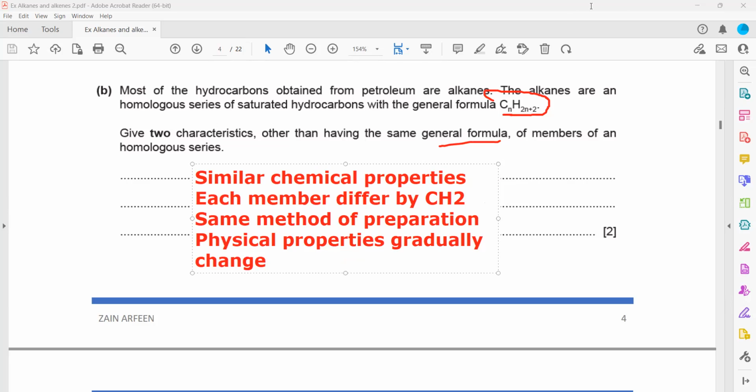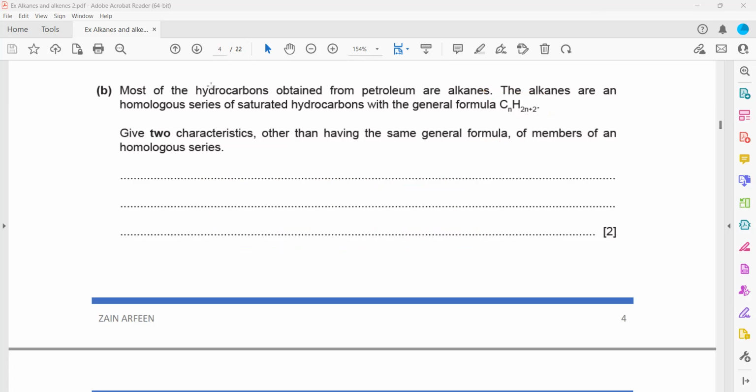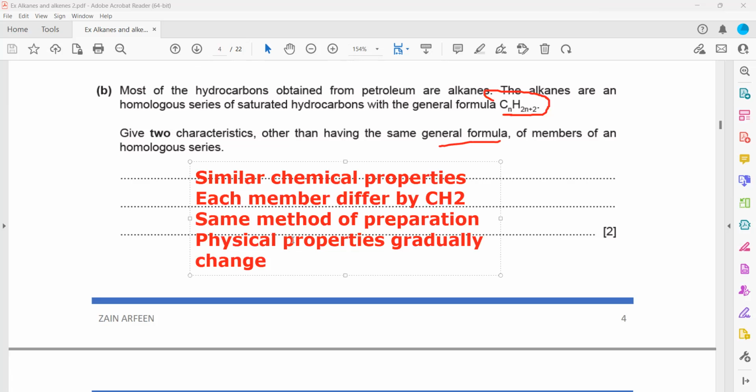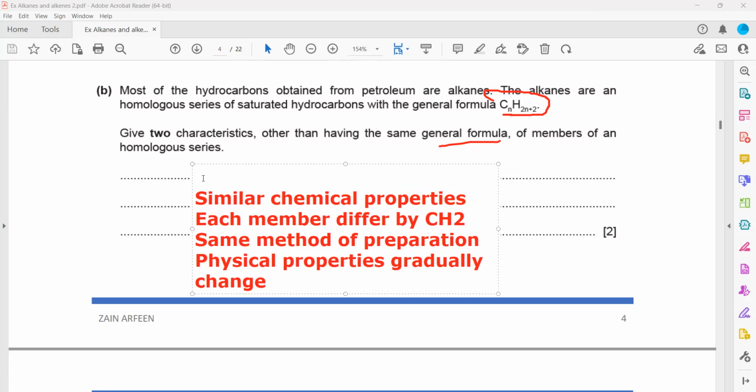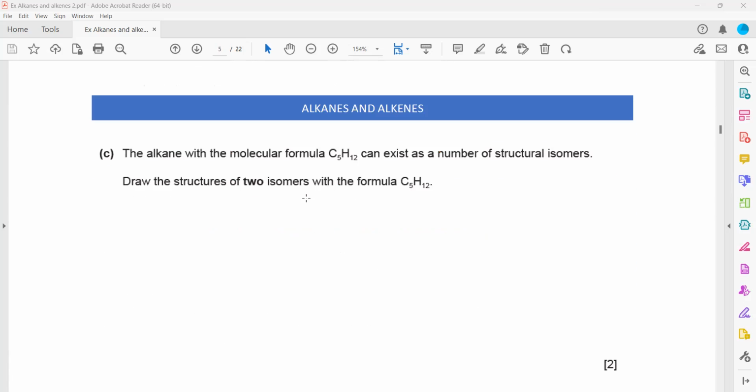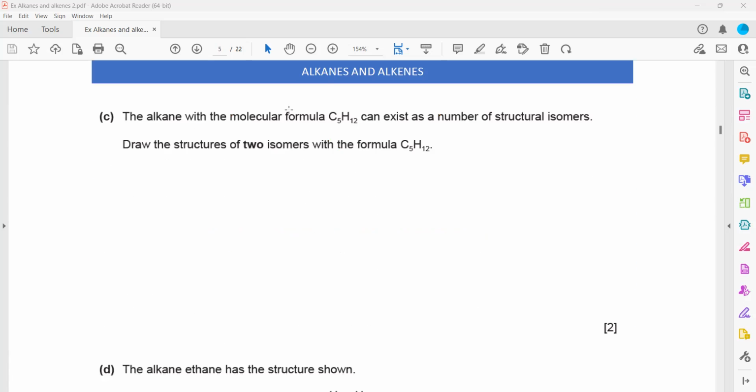Here are some characteristics of the homologous series. Same functional group. That's a very important point. Same functional group is one of the most important things, usually you will find that as the first point. Any two you have to write, you don't have to write all of them. Alkanes with a molecular formula of C5H12.